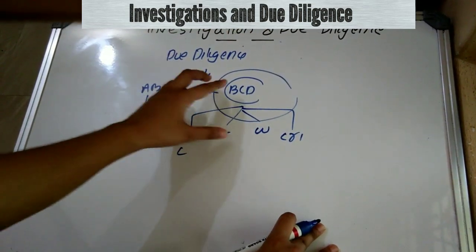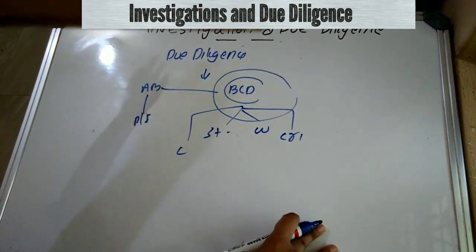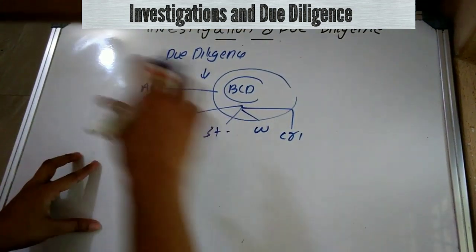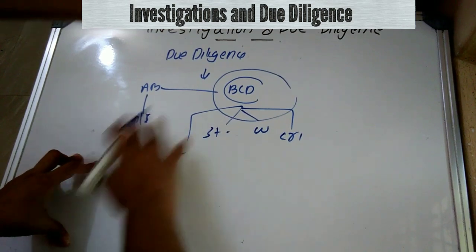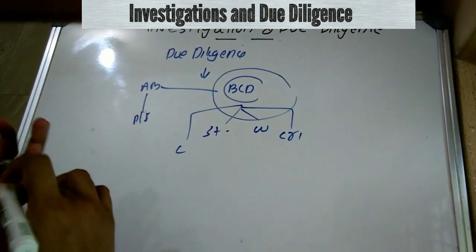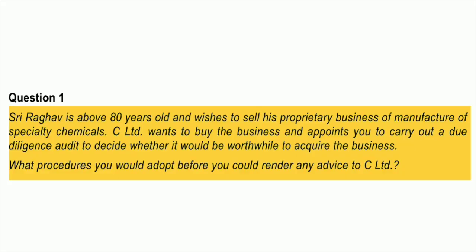So this is the meaning of due diligence. This is mainly assisting the purchasing company or investing company in determining whether it will be profitable or feasible to make the purchase of the target. So moving towards the first question. Okay.